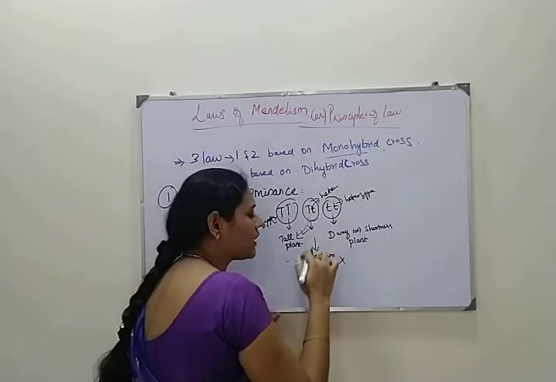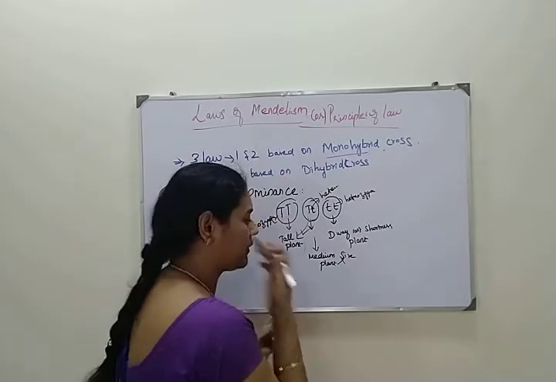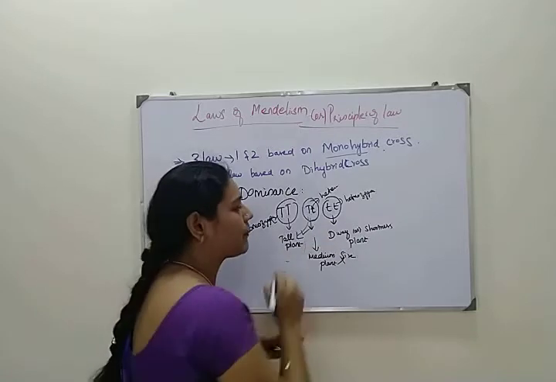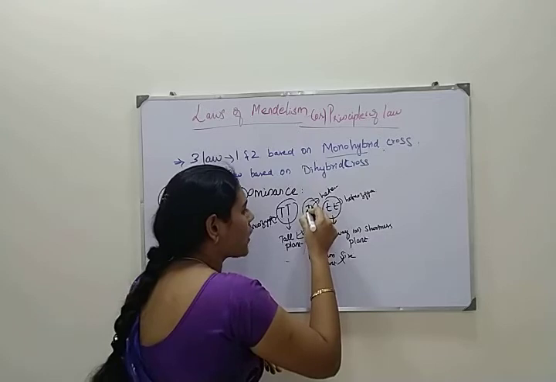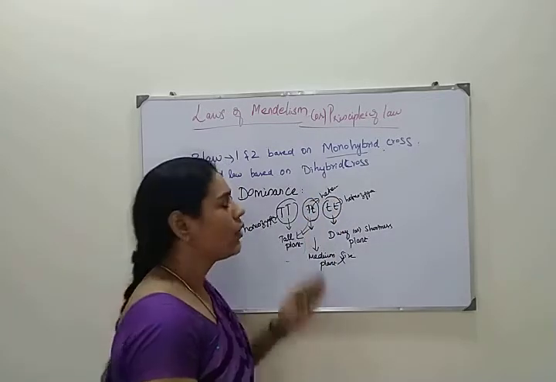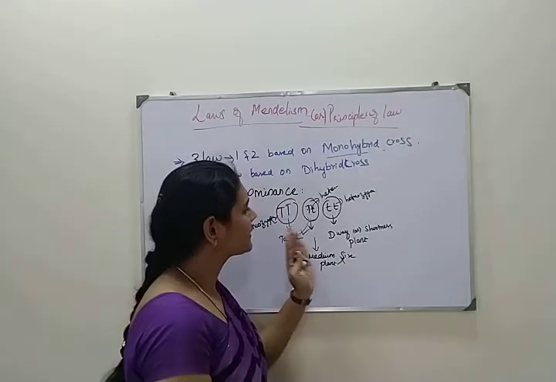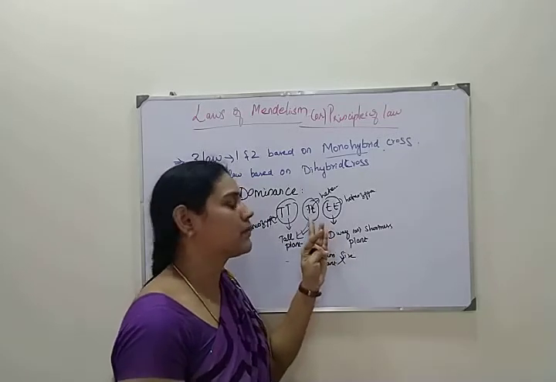You think it is a medium size plant, medium height of the plant? No, it is wrong. It is giving again a tall plant only. So what happened to this gene actually? This tallness is dominating the dwarfness of the allele. One allele is dominating the other allele, or one factor is going to dominate the other allele. That is what is taking place here.